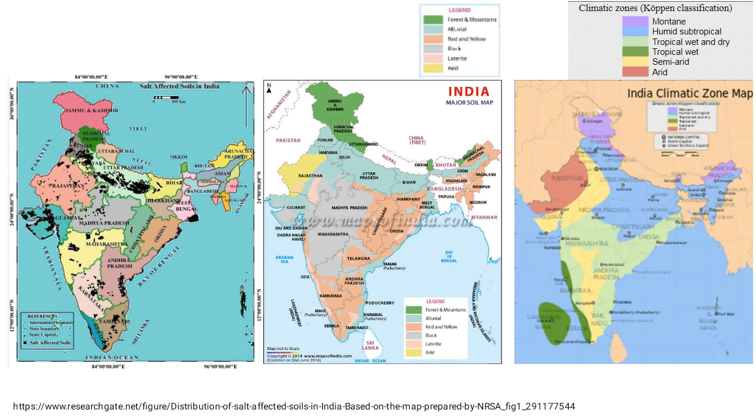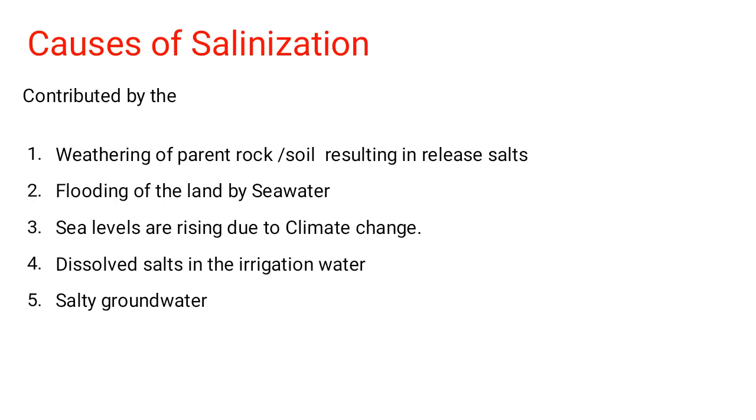humid subtropical area, and then semi-arid area, and even arid areas also have some distribution. It is there everywhere, and basically when we try to understand the exact causes of this salinization, I think we'll be able to answer this. We'll be able to understand the reason for this distribution.